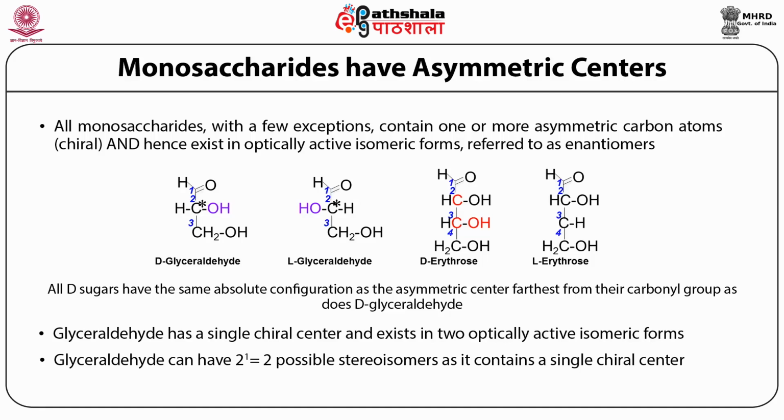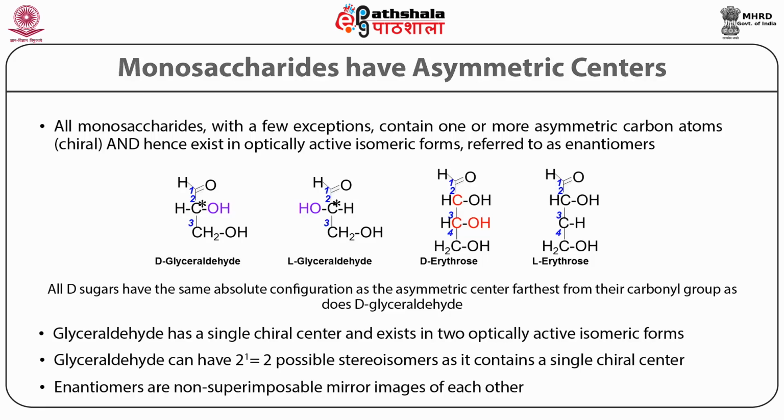So basically, enantiomers are those compounds that are mirror images of each other. So they are isomers, but they are mirror images of each other, and these mirror images are non-superimposable. So enantiomers are basically optically active compounds that are mirror images of each other, which are non-superimposable.